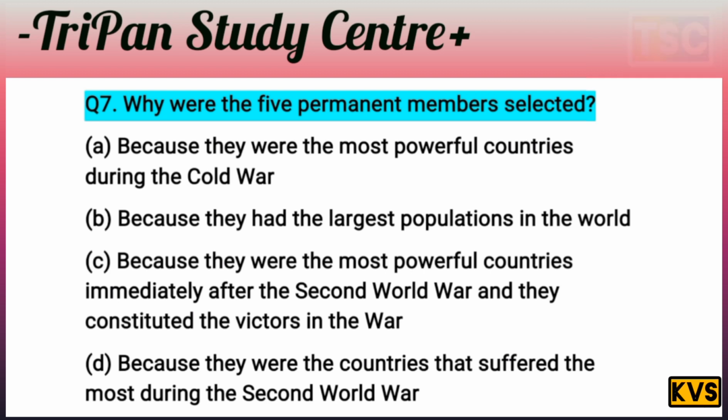The five permanent members were selected because they were the most powerful countries immediately after the Second World War, and they considered their victory in the war. That's the important answer for this question. Answer is C. Let's see the next question.